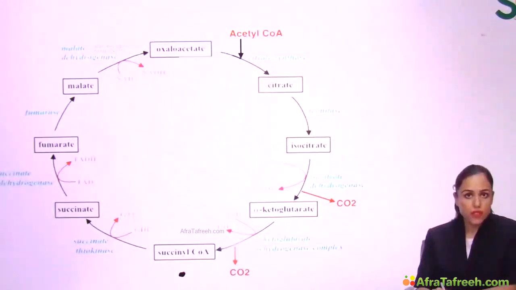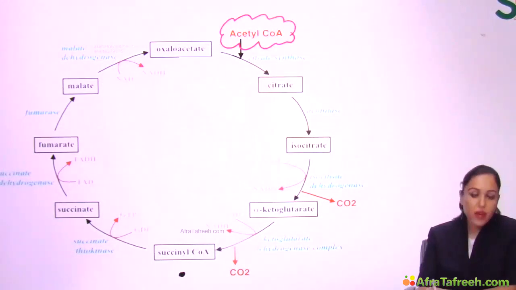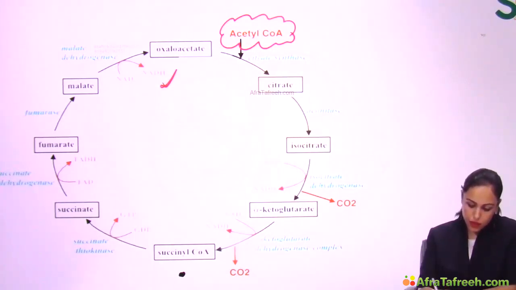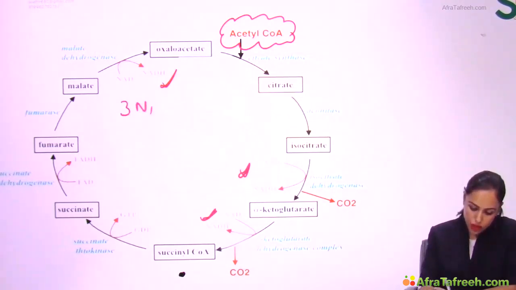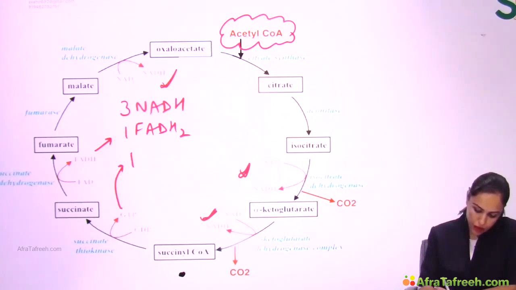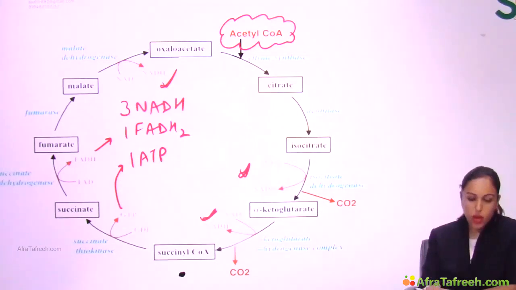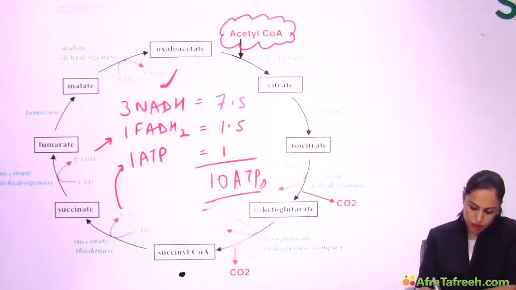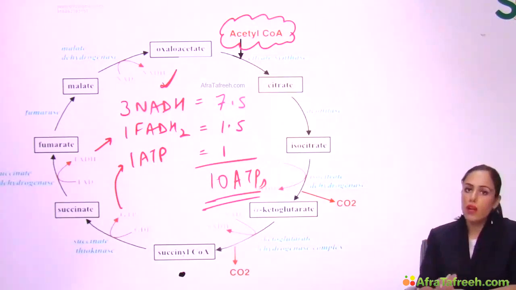Now let's see the energetics of TCA cycle from 1 acetyl-CoA. If 1 acetyl-CoA enters TCA cycle, then how many NADH obtained? 1 at malate dehydrogenase, 1 at alpha-ketoglutarate dehydrogenase and 1 at isocitrate dehydrogenase. So 3 NADH, 1 FADH2 and 1 ATP or GTP here. So total how many ATPs? 3 NADH, 3 into 2.5 is 7.5. 1 FADH2 will give 1.5 and 1 ATP or GTP gives 1 ATP. So this is total 10 ATPs per acetyl-CoA.